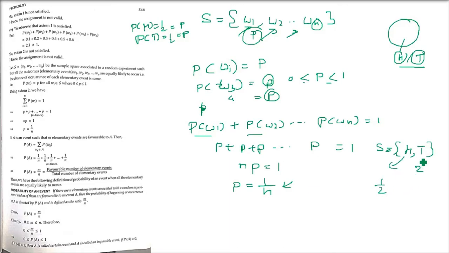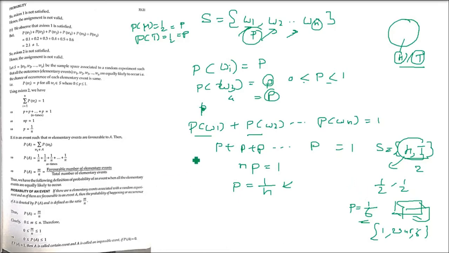Elementary event 2. So what is the probability of getting head? 1 by n, which is 1 by 2. Again 1 by n, which is 1 by 2. If you are throwing a die, 1 till 6 can come. So the probability of getting any one of these numbers, say 3, 4, 5, is 1 by 6, because n is how many elementary events you have. Okay.